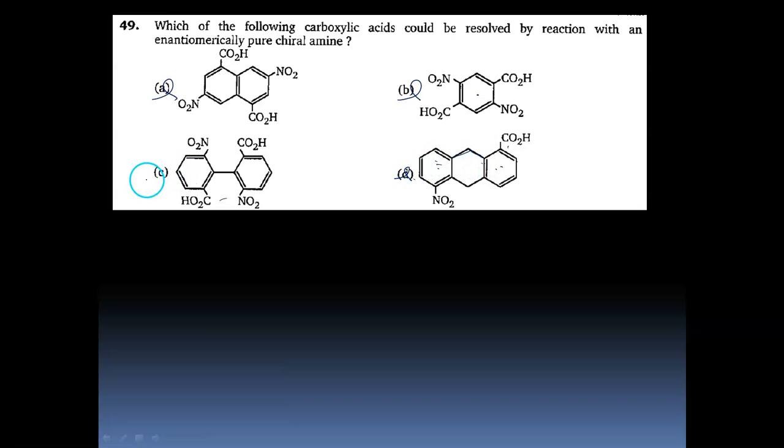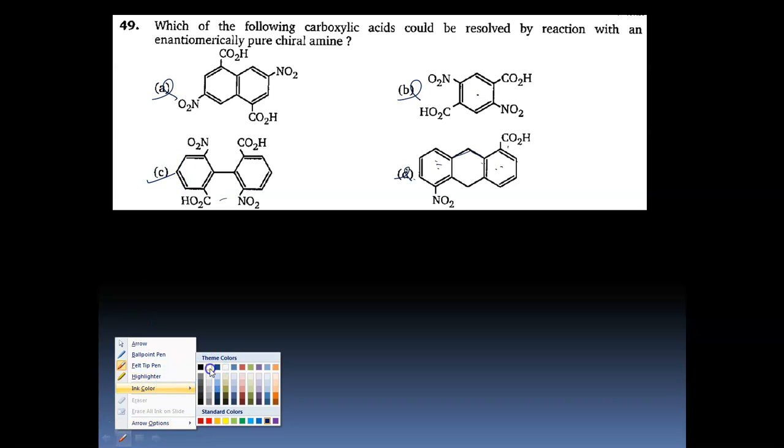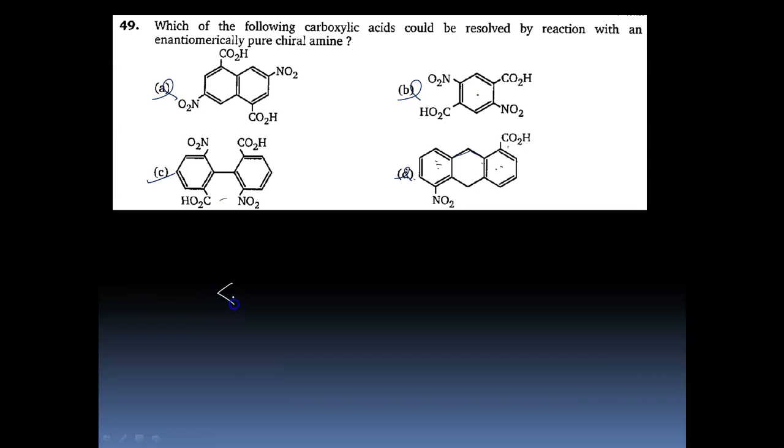The only thing is in C we can see that we have two benzene rings, and these benzene rings will be in different planes. So if the left hand side benzene ring is horizontal, then the right hand side will be vertical, and also the substituents are different, and therefore there will be no element of symmetry. So this is optically active. So therefore for this question the answer would be C.